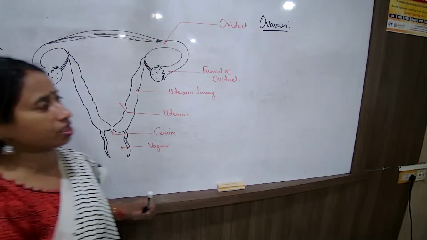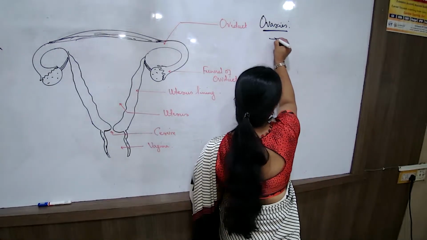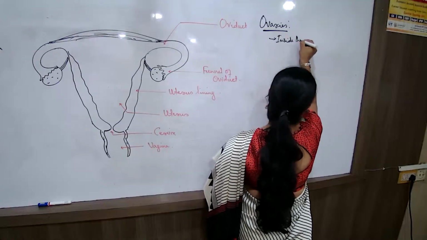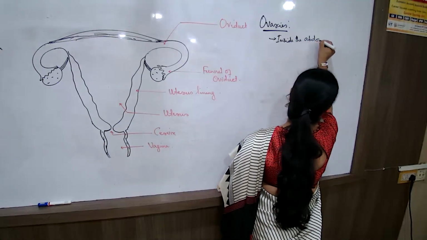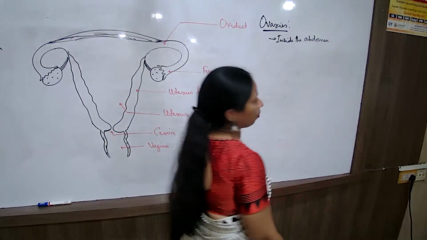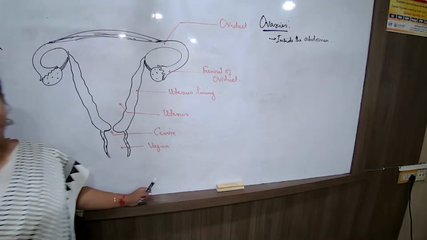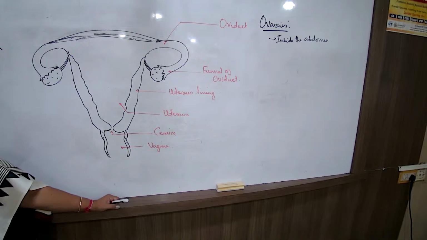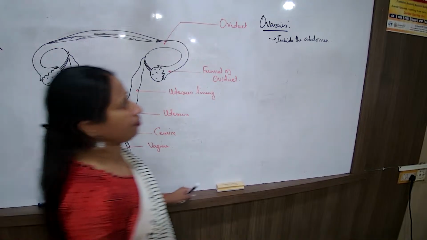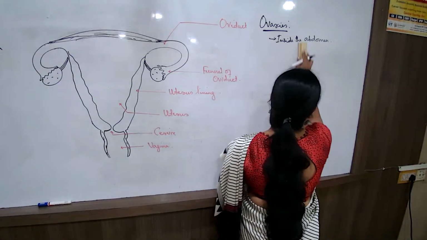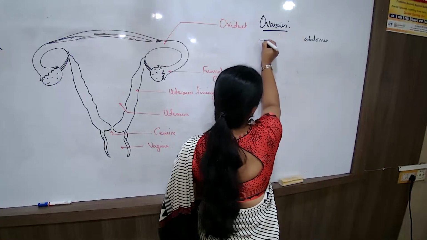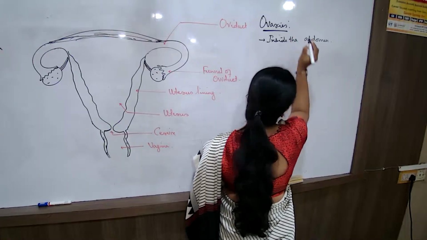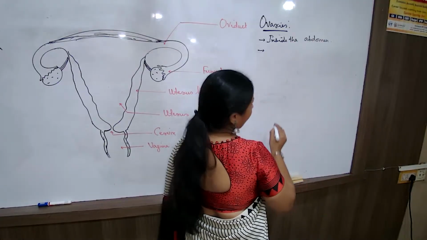What are some of the functions? What are some of the features? Ovaries are present inside the abdomen. Ovaries are very much inside the abdomen. For the testes, we say outside the abdomen, extra abdominal. Testes are outside the abdomen, but the ovaries are very much inside the abdomen. They are in a pair.